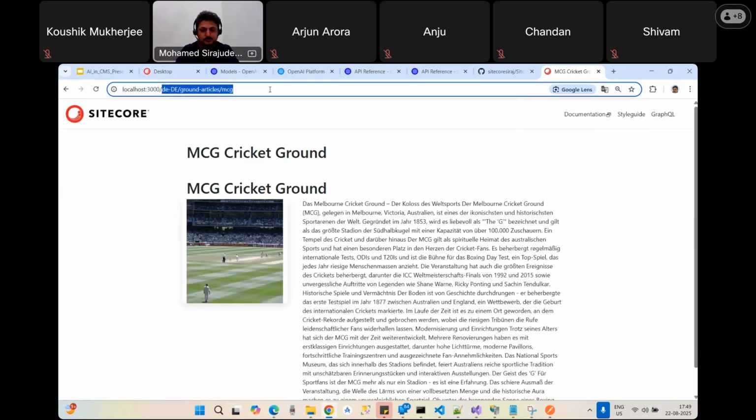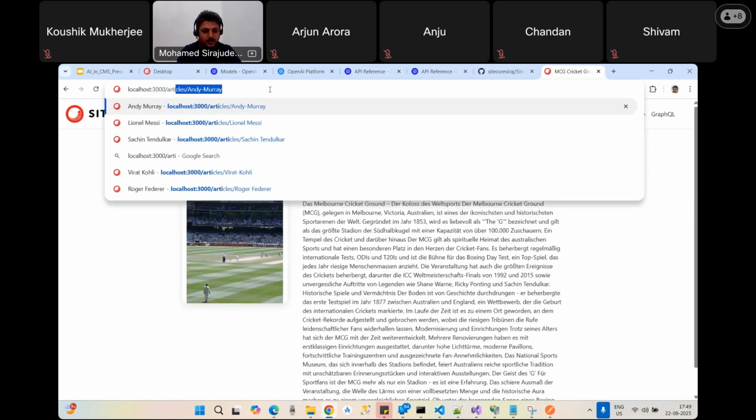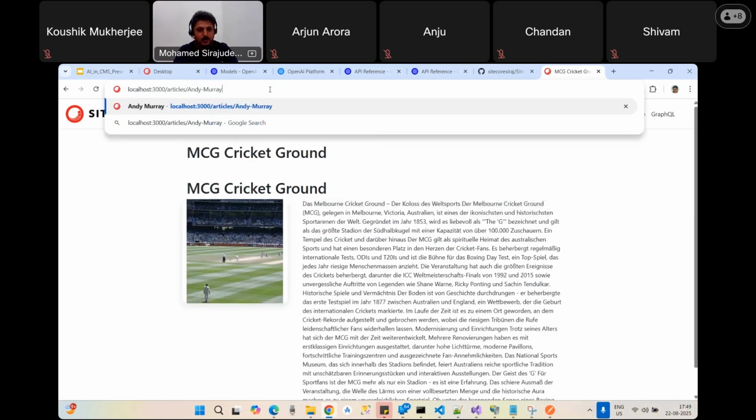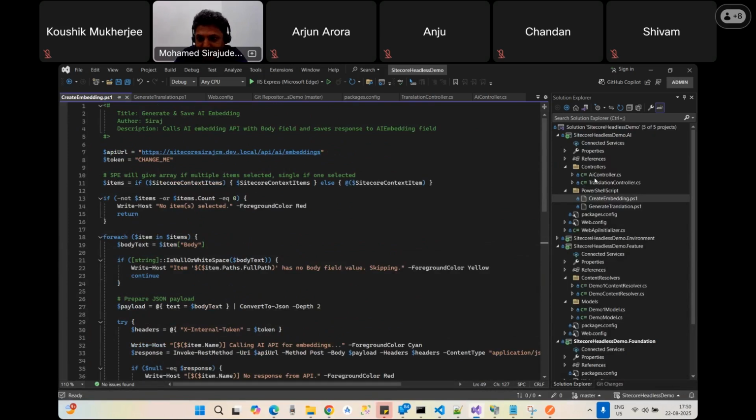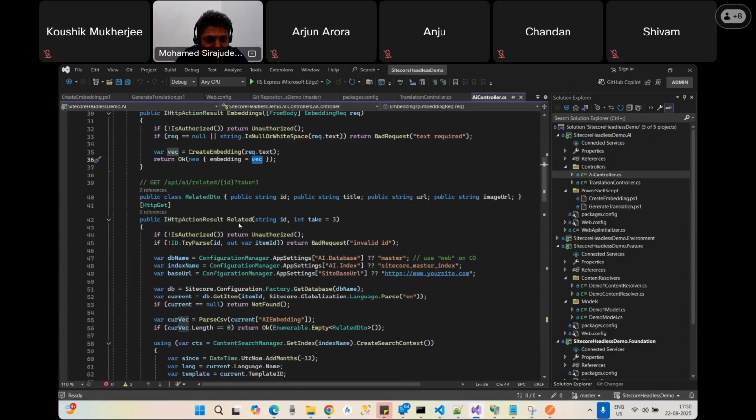See here, when I go to the article about Andy Murray, it gives a response. It has the related articles widget. In the related articles widget, I call the related DTO APIs, and I have already written that in the AI controller itself. You see closely, this is my related article. It takes API AI related, takes the ID of the item, and I take only three articles.